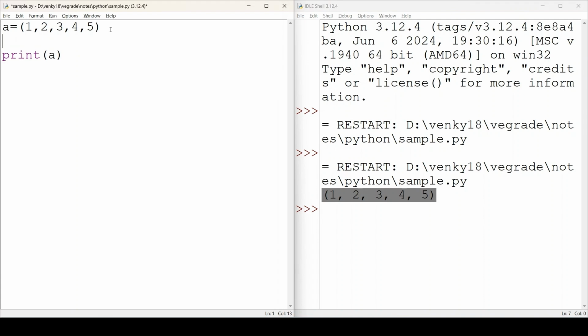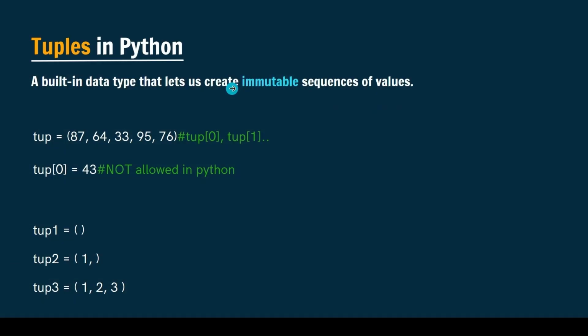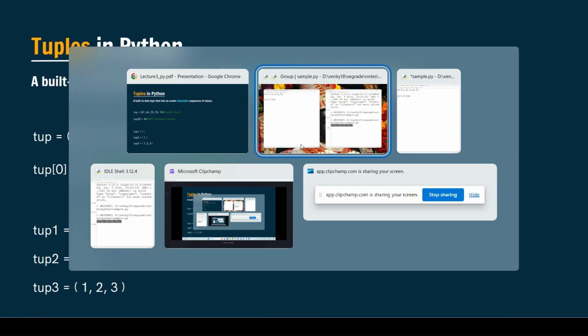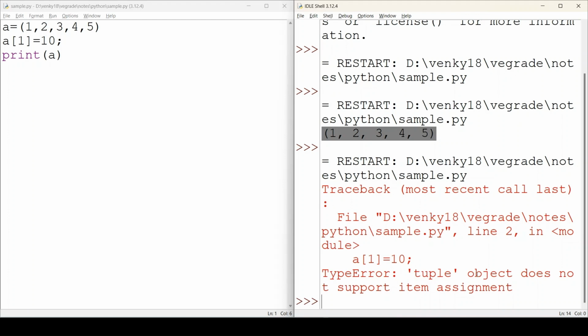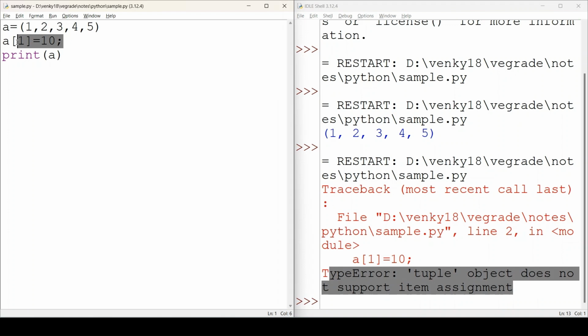Done. So now let us try to update this tuple to see why changes are not possible. So let us try to update the tuple by using the index value. I'm trying to update the index position 1. So let us check what will come. Here you can see it generates an error: tuple object does not support item assignment. It is nothing but, as tuples are immutable, it is not allowing us to update the values, right?